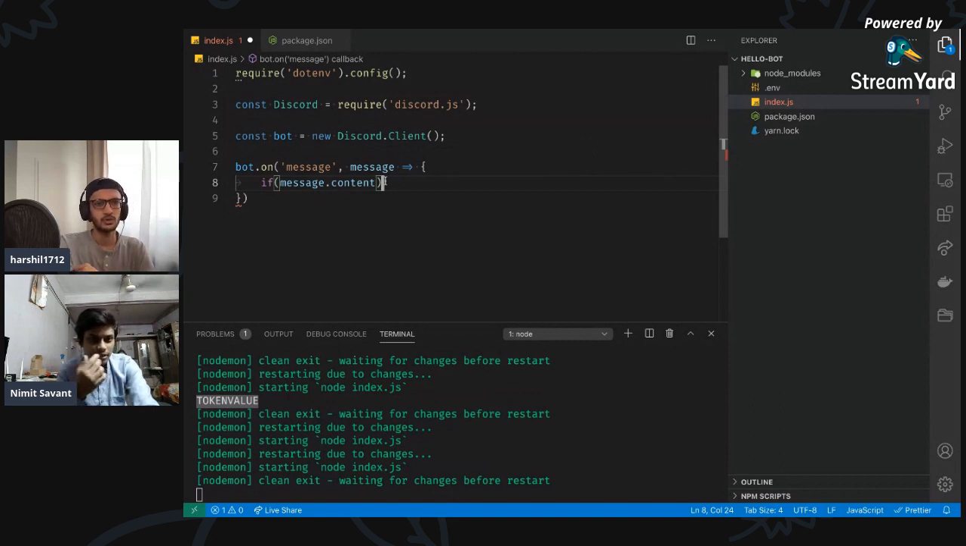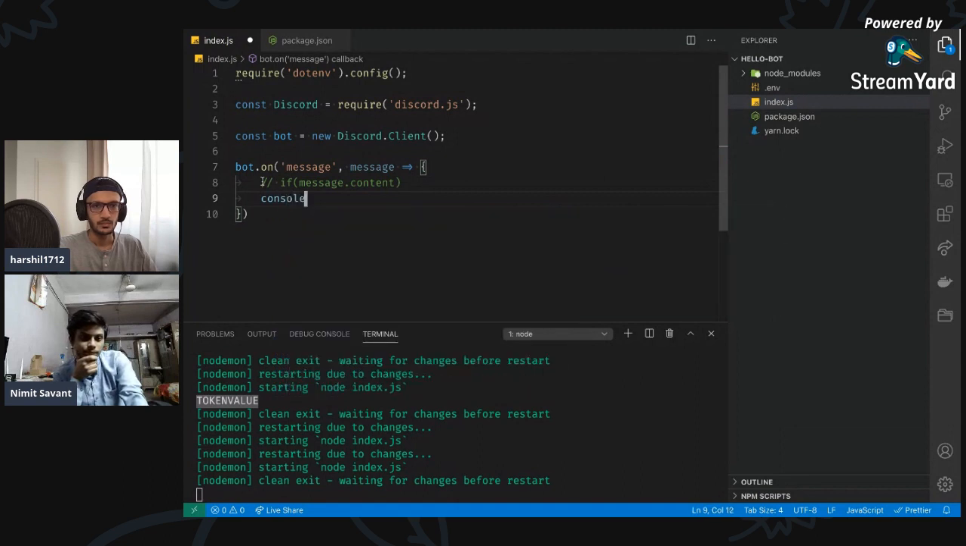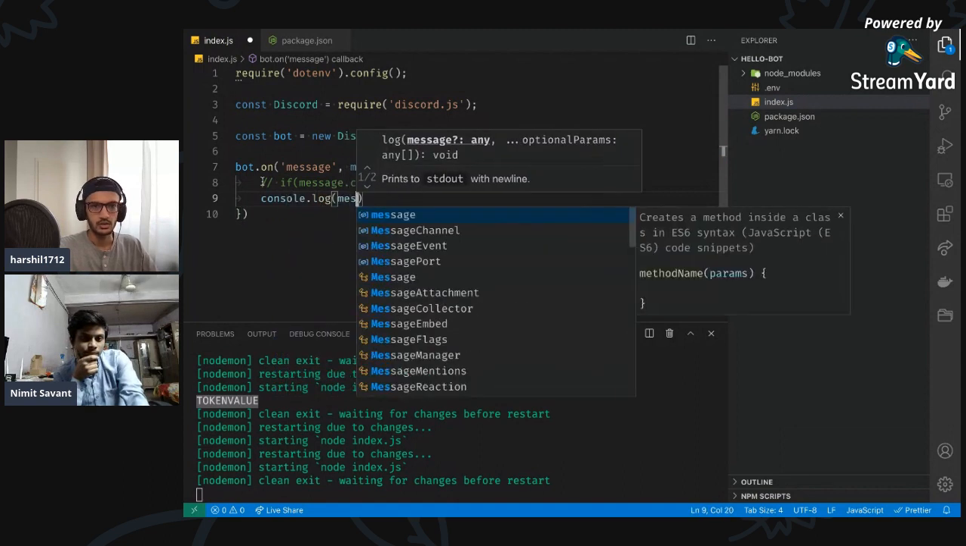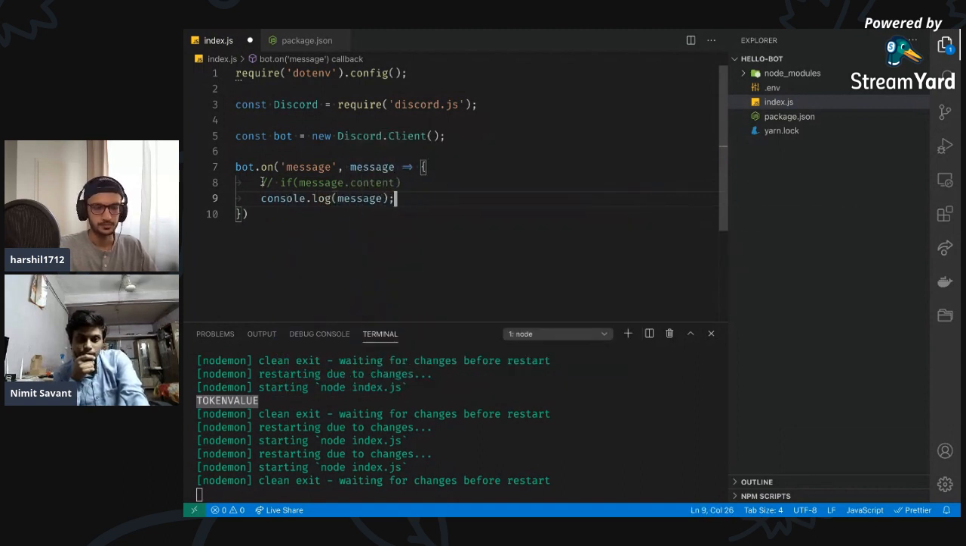Yeah, sure. I want to show all the information that we get, right? Sure, let's do that. So I'm just gonna comment this out for now, go to console.log and then just print out message.